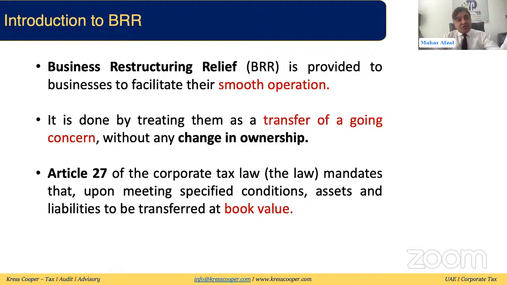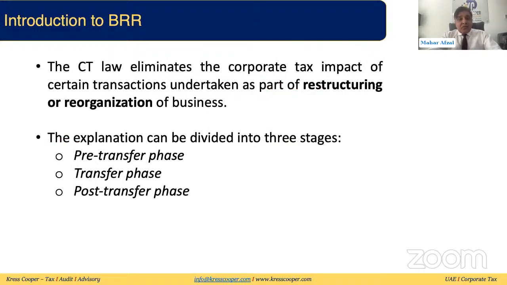This is one factor. Second, the government wanted to streamline and make it easy to do business transfer, merger, demerger, spin-off, whatever the case is. So this is another reason that the transfer will not be subject to corporate tax.